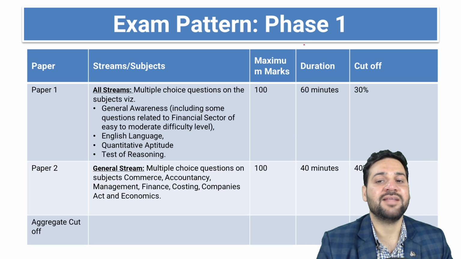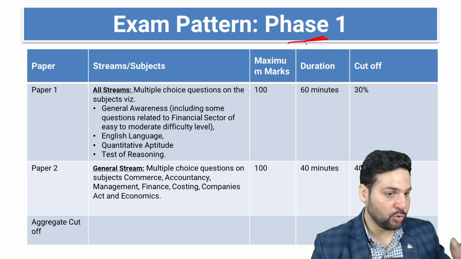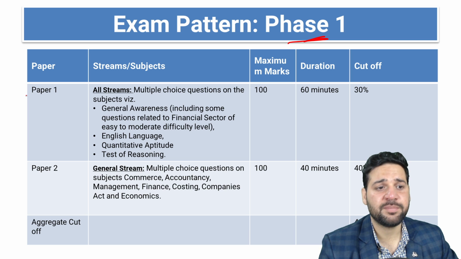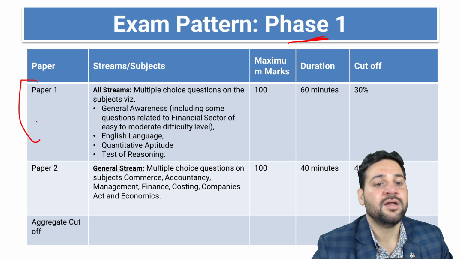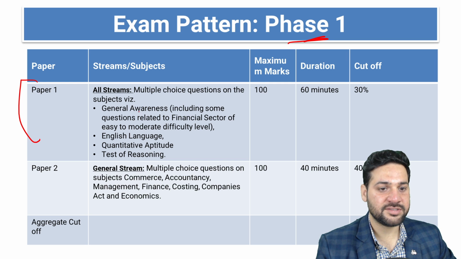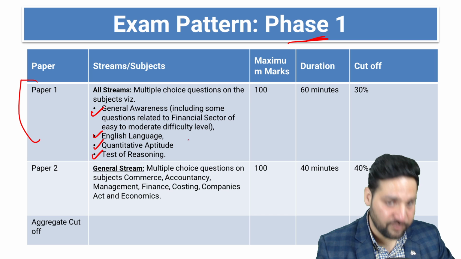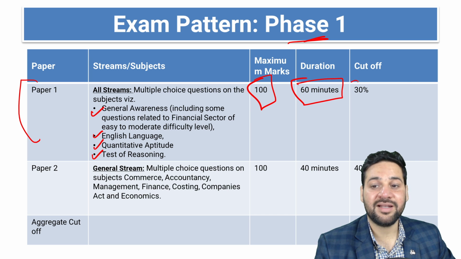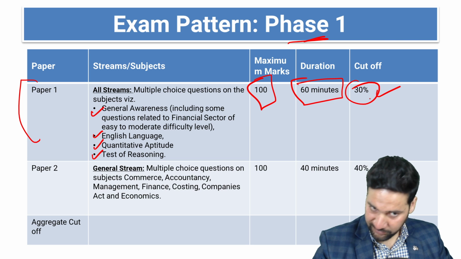Then the examination pattern for phase 1. It is for all streams. There will be 2 papers, 2 different separate papers for phase 1, and for phase 2 as well. For phase 1, in paper 1, there is general awareness, English language, cognitive aptitude, test of reasoning. Maximum marks is 100 and duration is 60 minutes, and the cutoff clearly mentioned on the website is 30%.